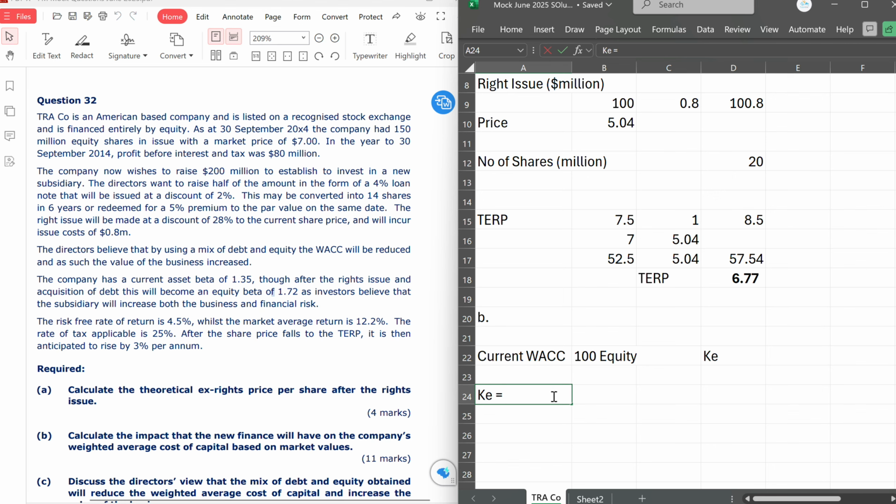So cost of equity will equal RF plus beta into bracket the market return minus risk-free return. This is what we need to use, and that will give us a KE where RF is 4.5%. Then we're going to add that to our beta of 1.35, multiplied by RM of 12.2% minus 4.5%.